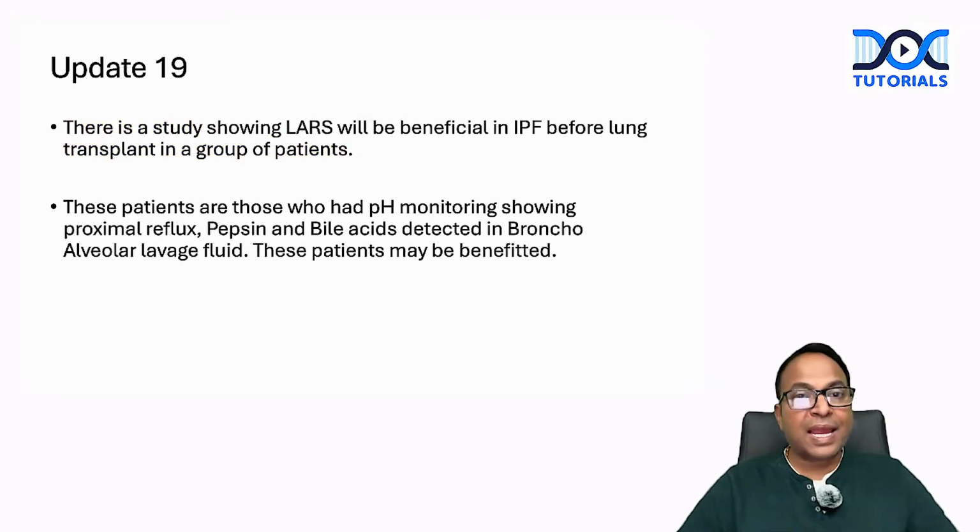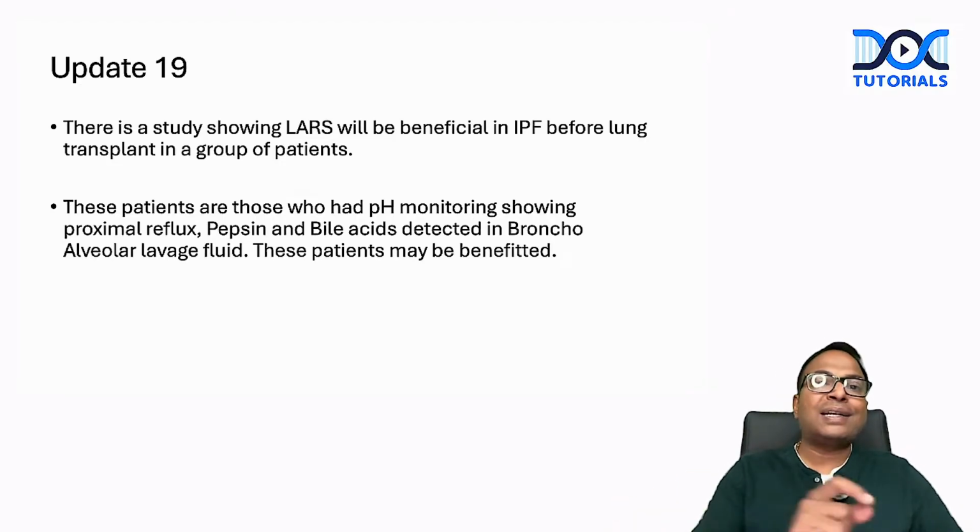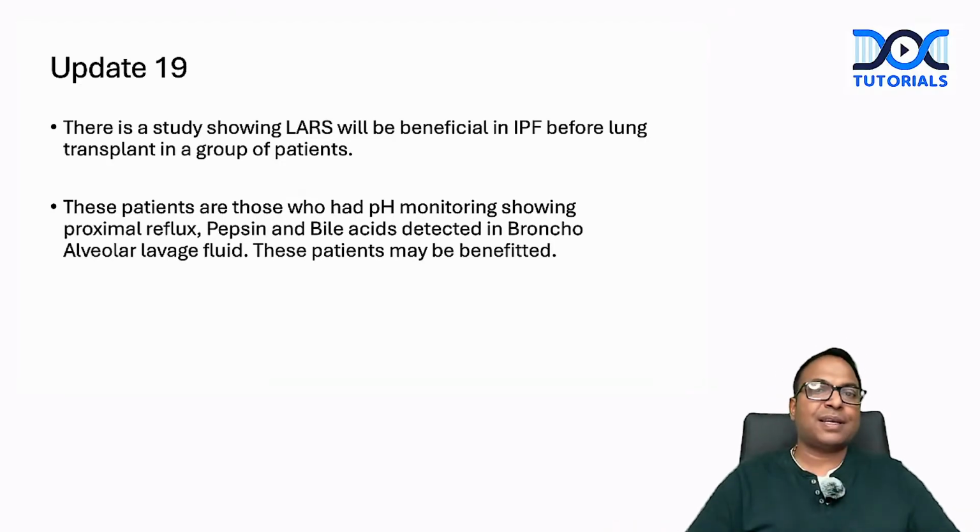Update number 19, there is a line again below that. There is a study showing laparoscopic anti-reflux surgery will be beneficial in idiopathic pulmonary fibrosis before lung transplant in a group of patients. They are saying before lung transplant, we have to do fundoplication in a group of patients.